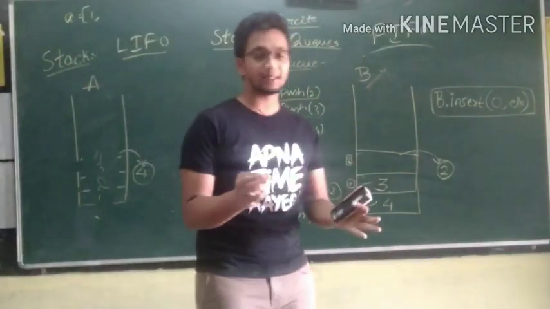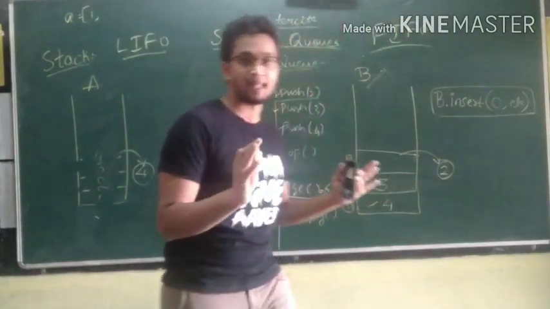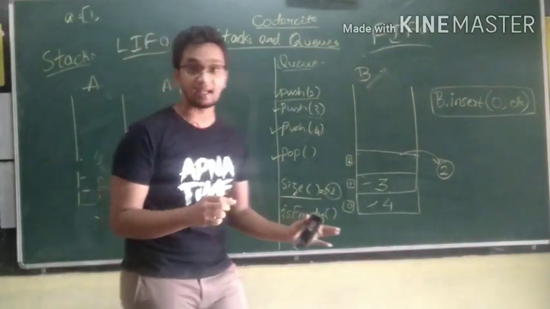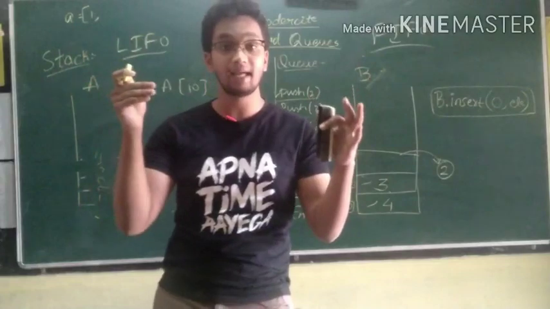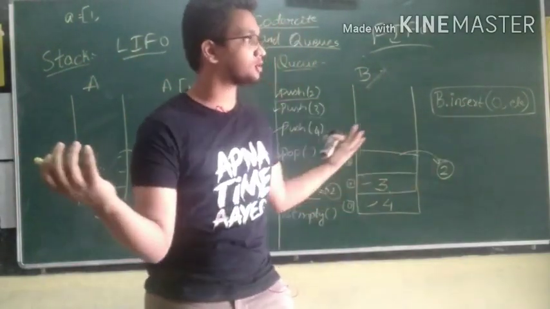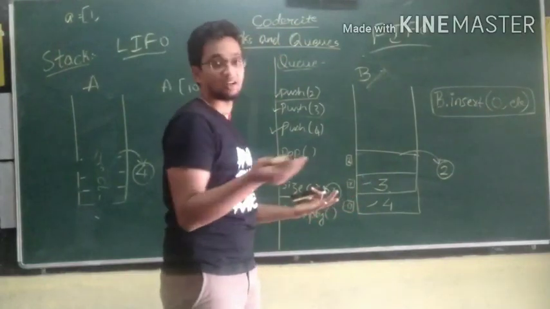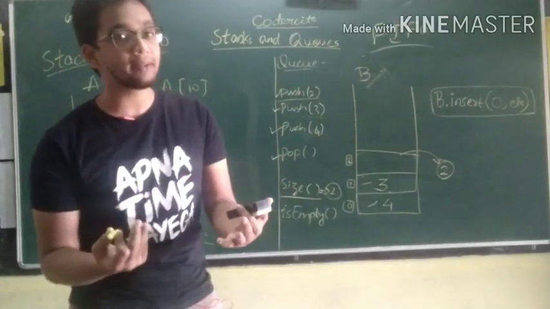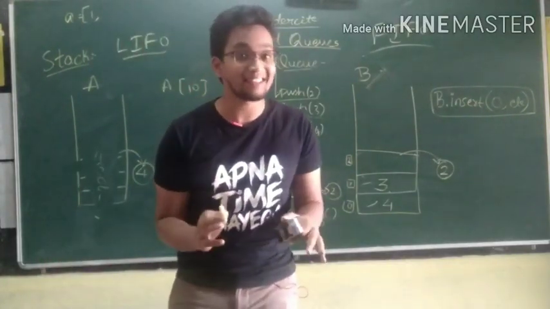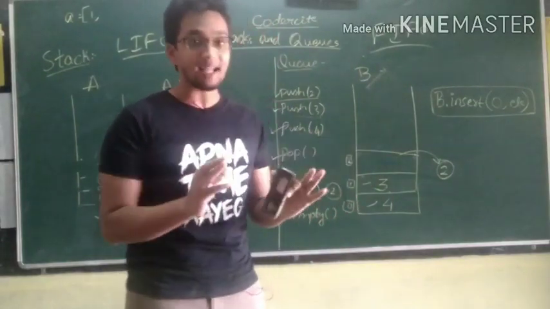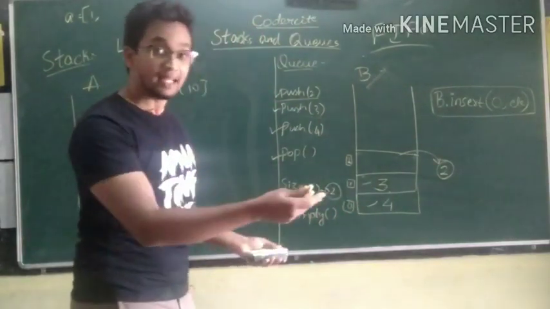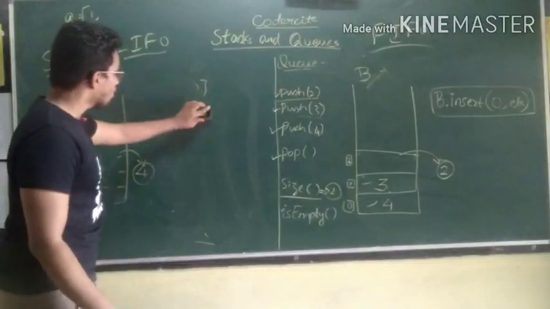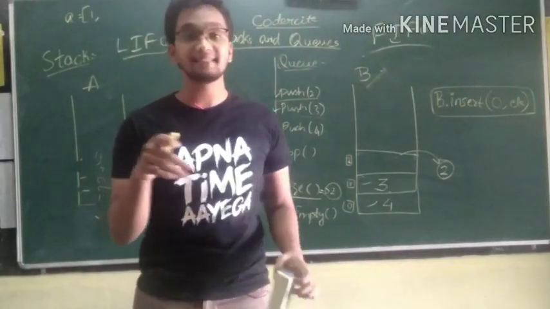Okay, in C and C++, you know something about dynamic memory allocation, right? If you have an array A, you need to pre-specify the size of the array before you apply any kind of push or pop operation on that, or insert or delete operation. But in Python, you need not pre-specify the size of the array. And it doesn't mean that the array has infinite memory. What happens here is, the list is dynamically implemented by default in Python. This concept is known as amortized arrays.